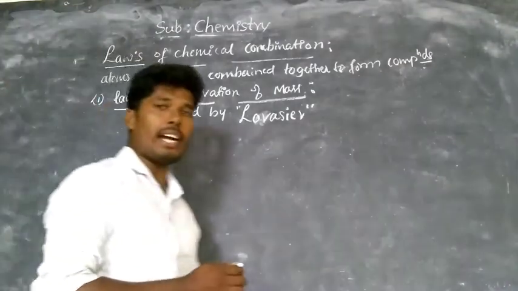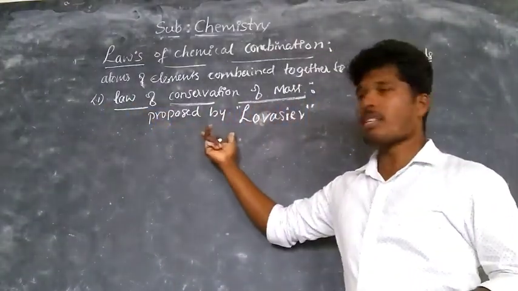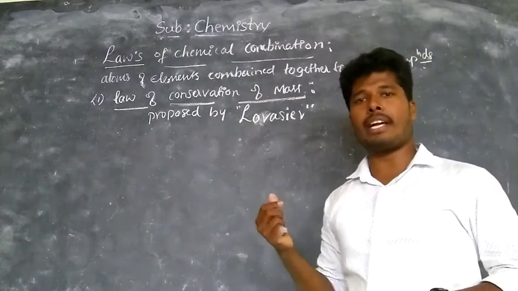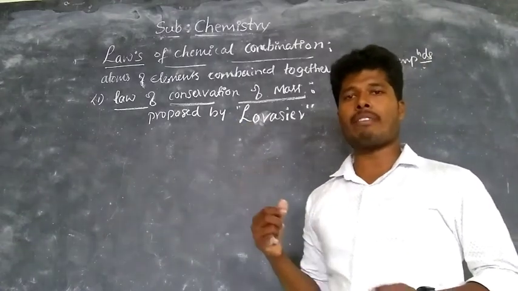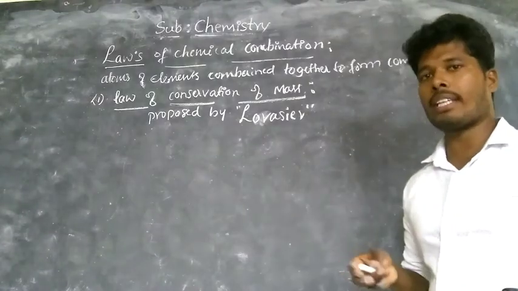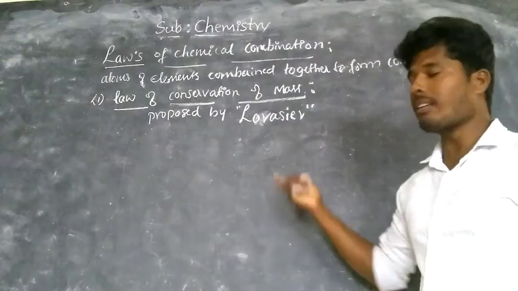This law states that mass of an atom can neither be created nor be destroyed, but can be converted from one form to another form. So, very important and simple.